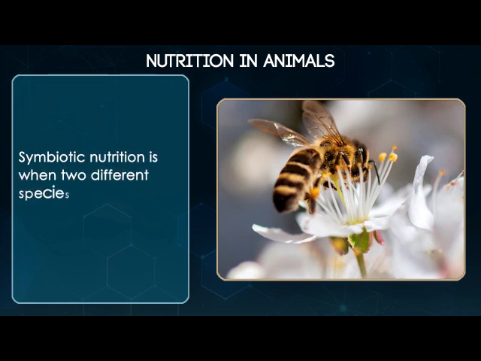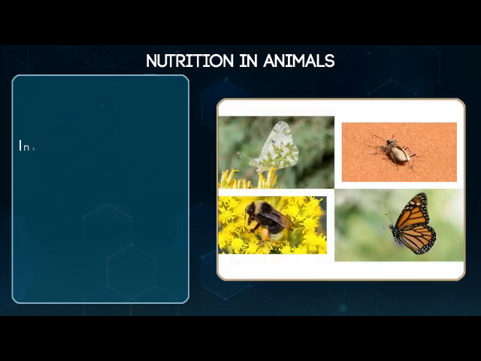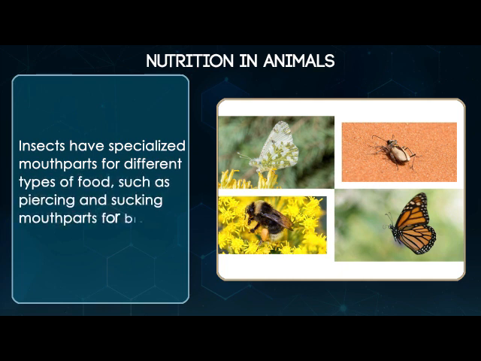Symbiotic nutrition is when two different species benefit from living together, such as bees and flowers. Insects have specialized mouth parts for different types of food, such as piercing and sucking mouth parts for blood and nectar.